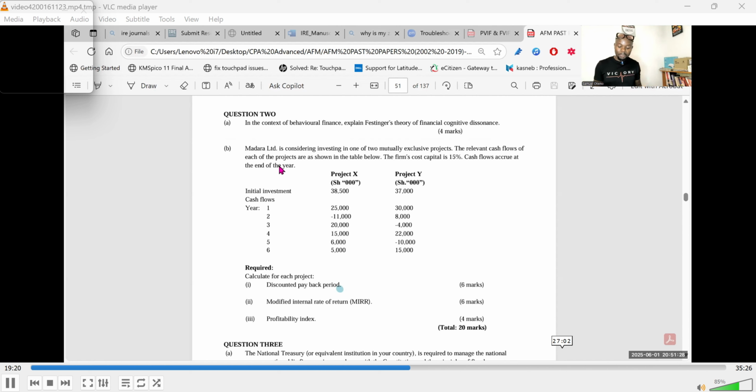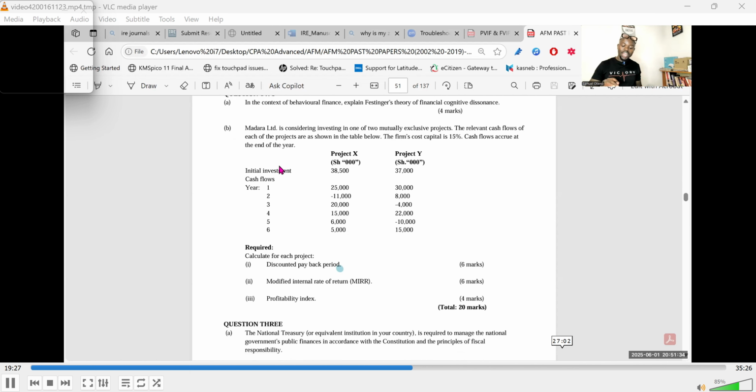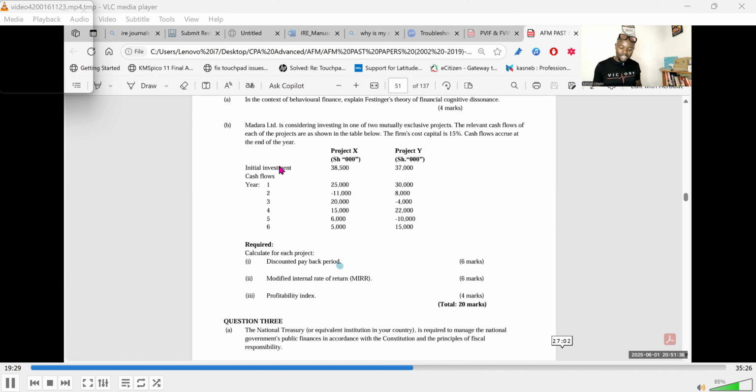I continue to read. The relevant cash flows of each of the projects are as shown in the table below. You've been given cash flows, and the cost of capital is given as 15%. The cash flows accrue at the end of the year. We have two projects, Project X and Project Y. Then we have the initial investment, the amount the investor put in each project. In Project X, the investor put in 38,500. In Project Y, the investor put in 37,000. Cash flows are given for year 1 to year 6.